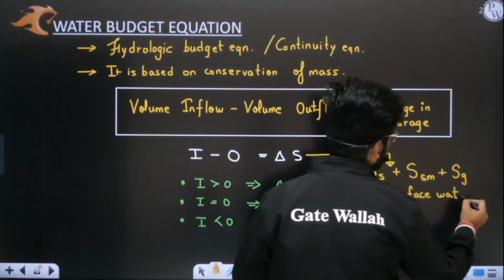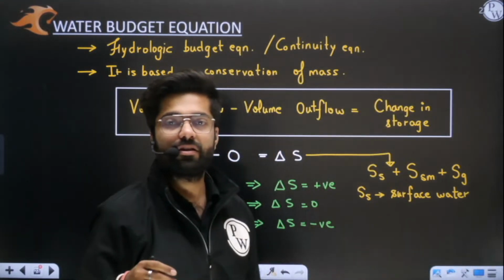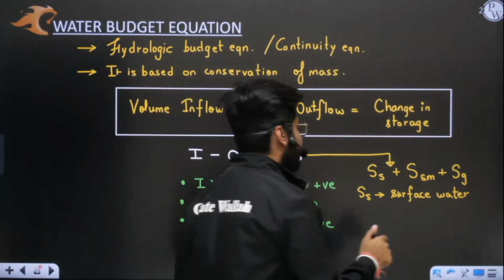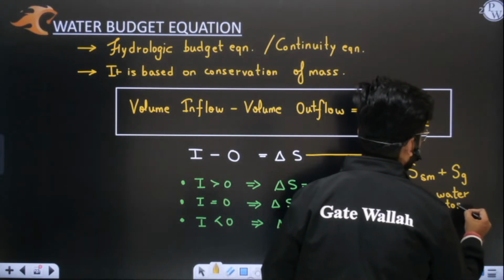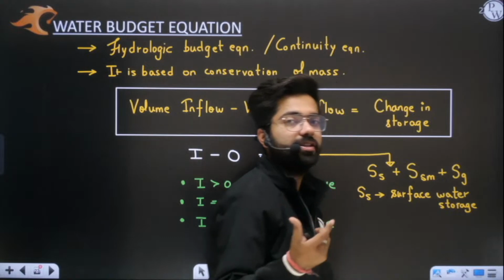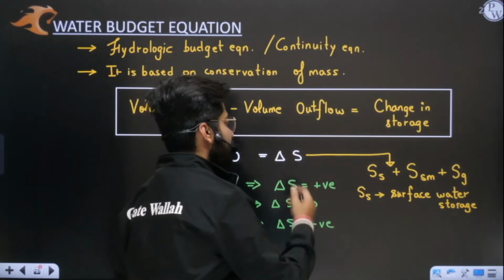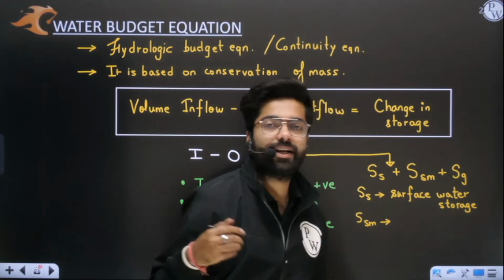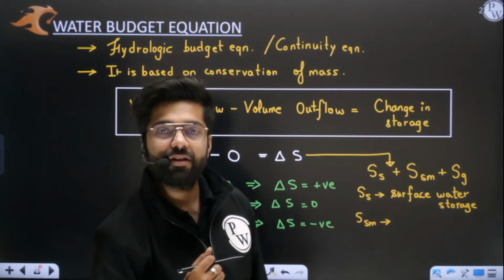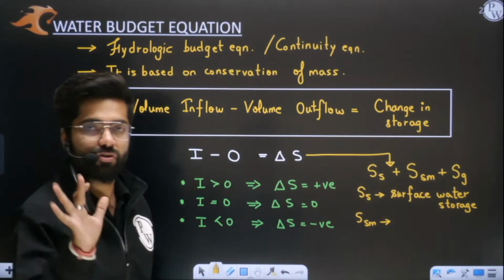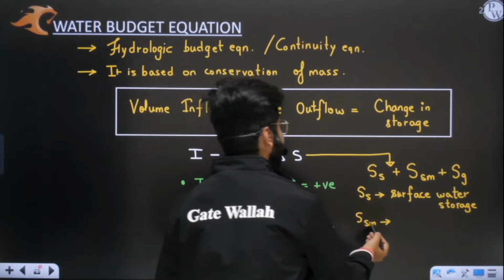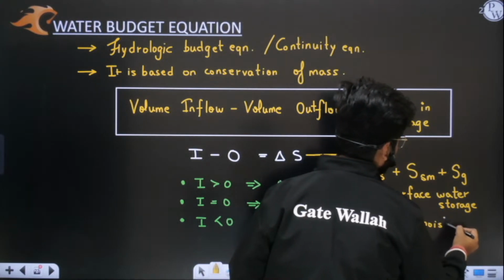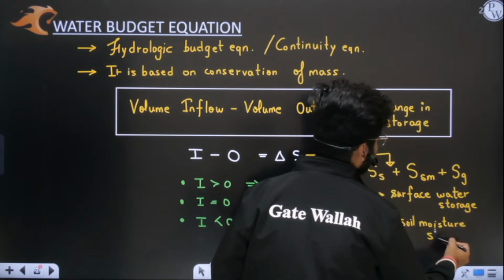Some water comes into the system and gets stored in the lakes and rivers. That is surface water storage. Whatever water is getting stored on the surface is your surface water storage. Some water gets stored in soil. After rainfall, some water is absorbed by the soil and gets stored there in the voids. That is SM, soil moisture storage.